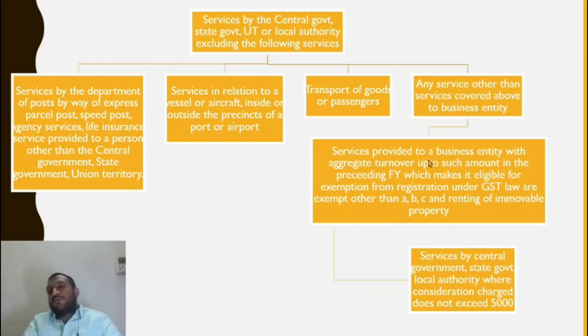So renting of immovable property provided to a business entity, even though the turnover limit of the business entity is less than the threshold limit, it is subject to tax and it is not exempt. But however, even renting of immovable property provided by the government has been brought under reverse charge.